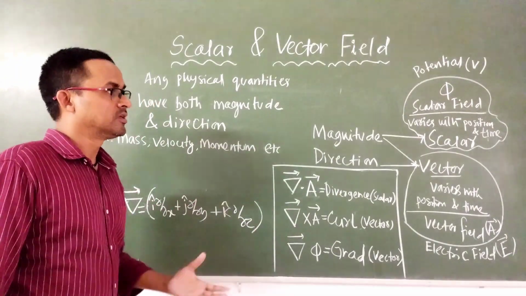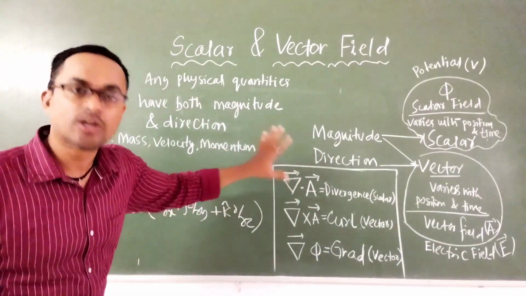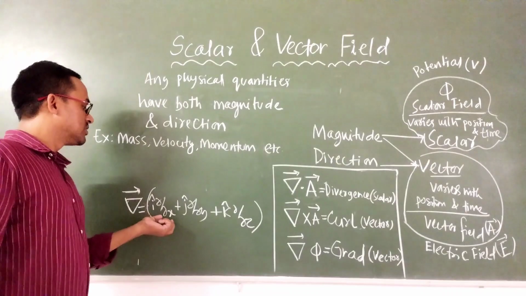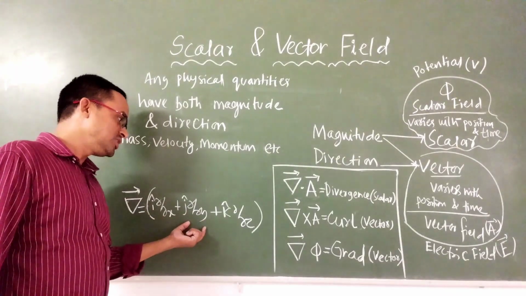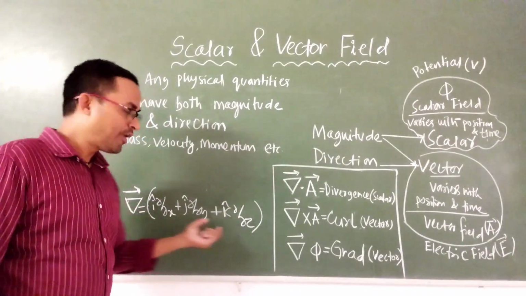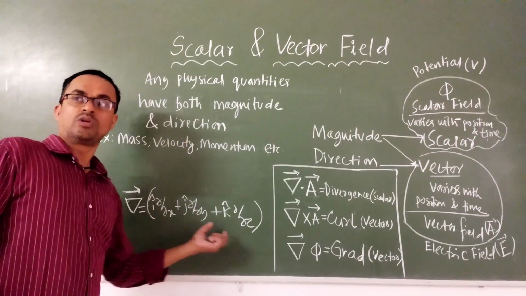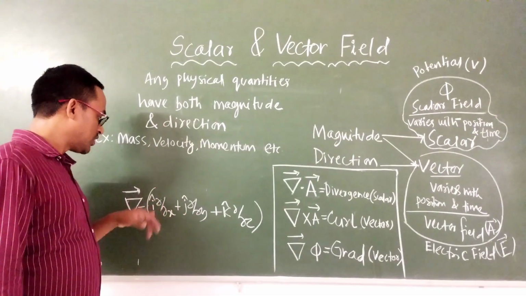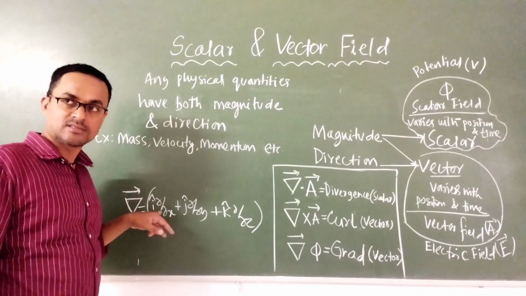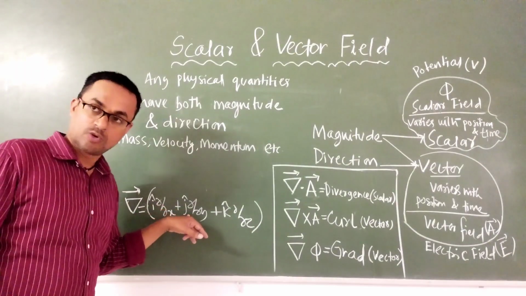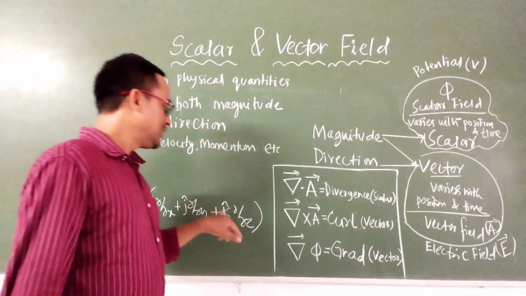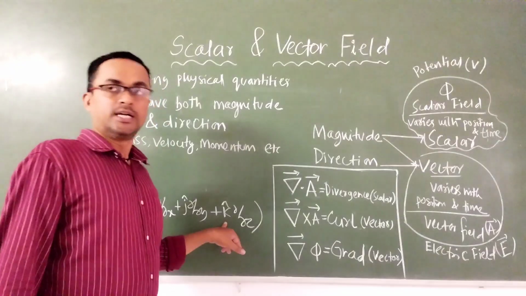It means how these physical quantities, whether scalar or vector, are changing with the x coordinate, the y coordinate, and the z coordinate. When we talk about x, y and z coordinates, we are talking about the unit vector along the x axis, i cap, along the y axis, j cap, and along the z axis, k cap.